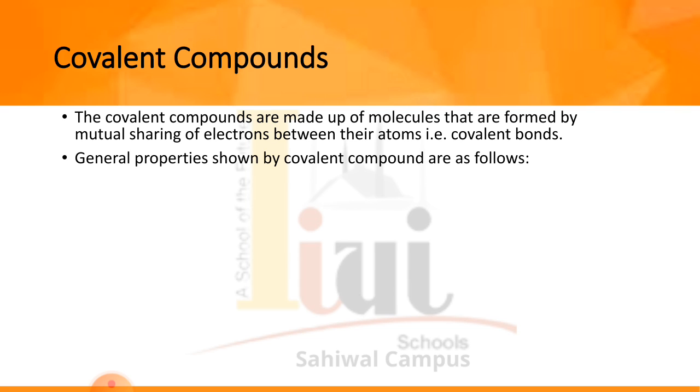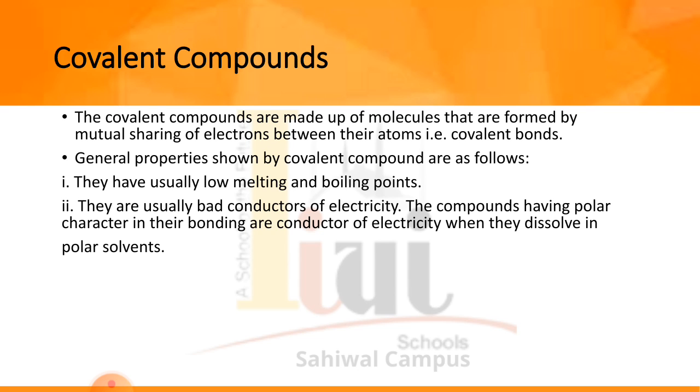The general properties shown by covalent compounds are as follows. They usually have low melting and low boiling points. A compound that is formed by the sharing of electrons will have a low melting and boiling point. They are usually bad conductors of electricity. They do not conduct electricity in a good amount.